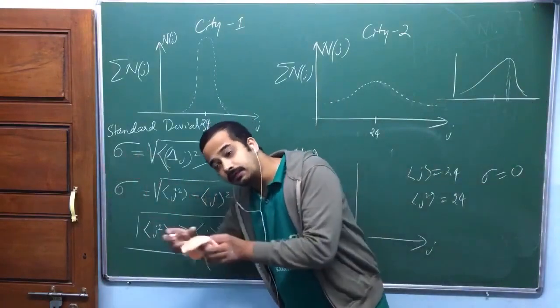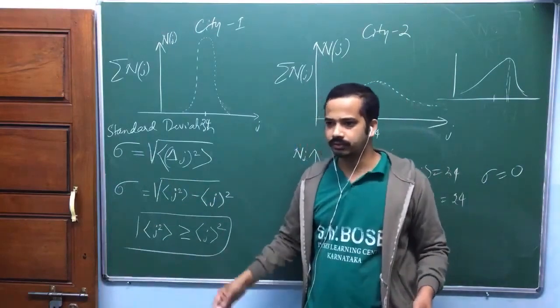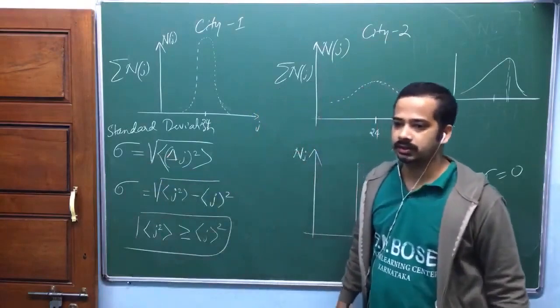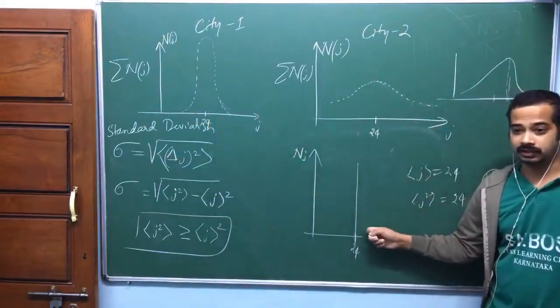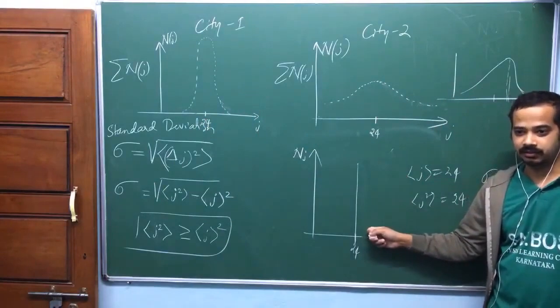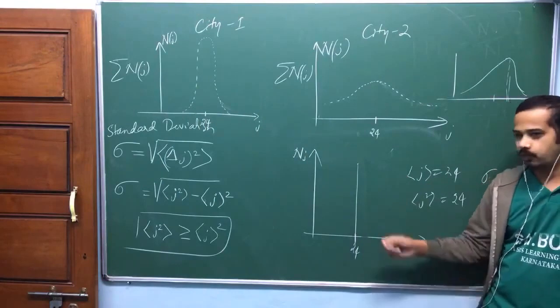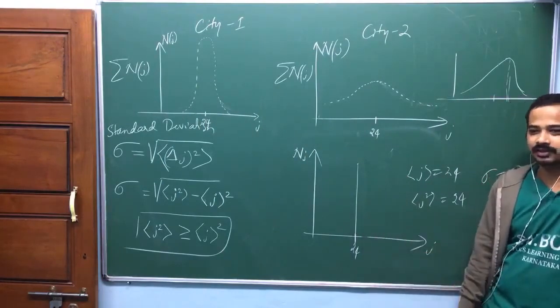This quantity itself is called uncertainty. Uncertainty is a kind of word, am I right? We use uncertain like that. But this quantity itself is called uncertainty. Uncertainty is less here, uncertainty is more here, no uncertainty here. Okay? No uncertainty means certainty. Certainty means before measurement also, you can say whatever person you choose, his age is 24.